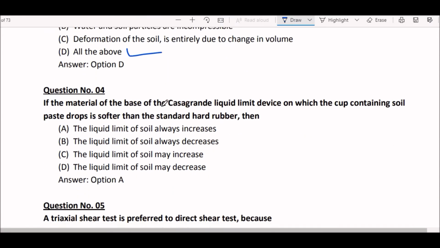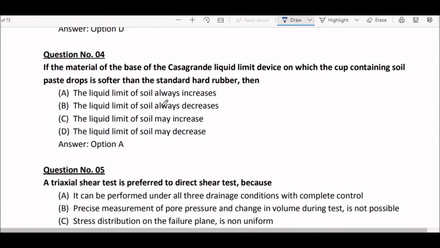Next question. If the material of the base of the Casagrande's liquid limit device on which the cup containing soil paste drops is softer than the standard hard rubber, then option A the liquid limit of soil always increases. Okay, right answer here is option A the liquid limit of soil always increases.